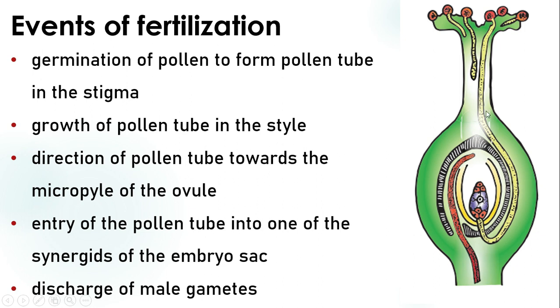Then direction of pollen tube towards the micropyle of the ovule. Entry of pollen tube into one of the synergids in the embryo sac. Then discharge of male gametes. So these are some of the events which take place in fertilization in short. We are going to discuss them in detail.